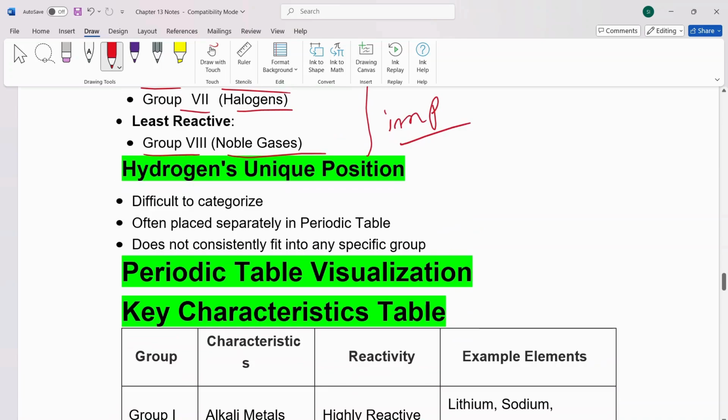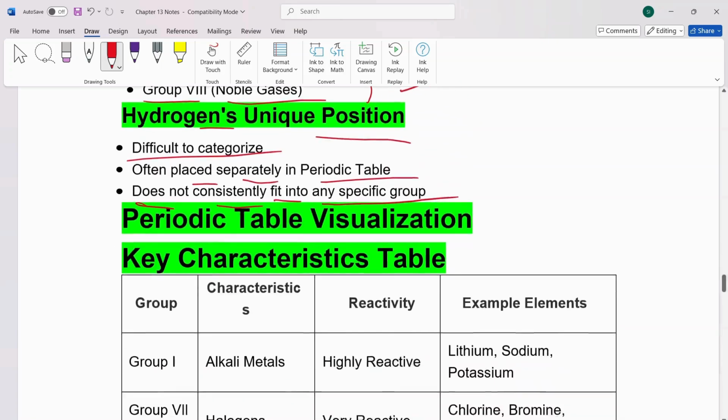Then we have hydrogen's unique position. It is difficult to categorize, often placed separately in periodic table. You will see later that there are isotopes of hydrogen. That's why it has a unique position. It does not consistently fit into any specific group.